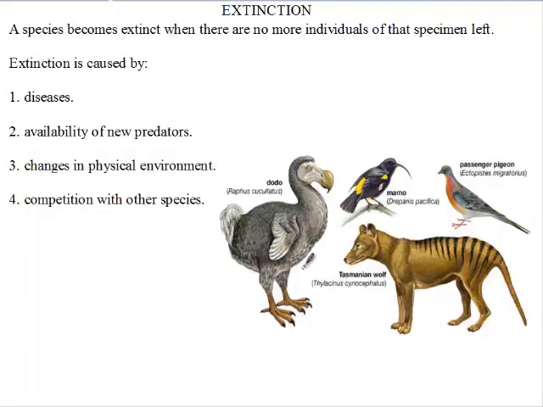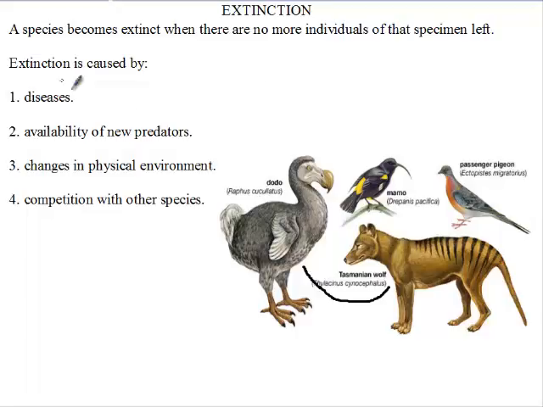Now, this dodo and this Tasmanian wolf are not of the same species because they cannot interbreed to produce fertile offspring. So when we say species, we're talking about organisms that are closely related and can interbreed to produce fertile offspring. Now, when individuals in the species cannot be found, we say that organism is extinct.